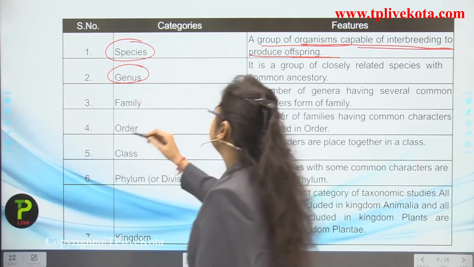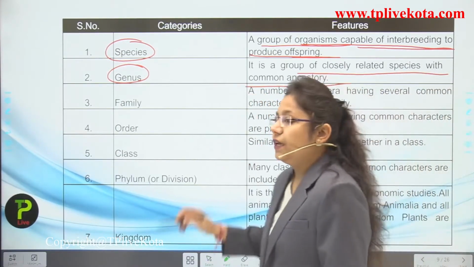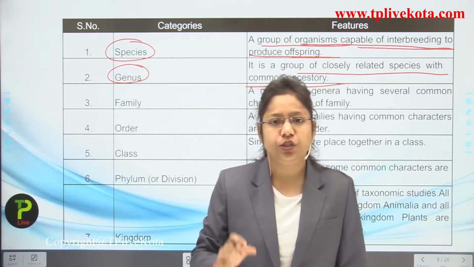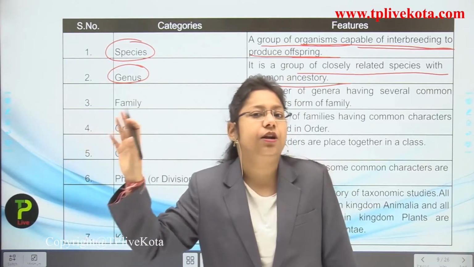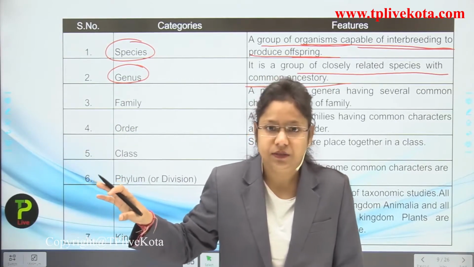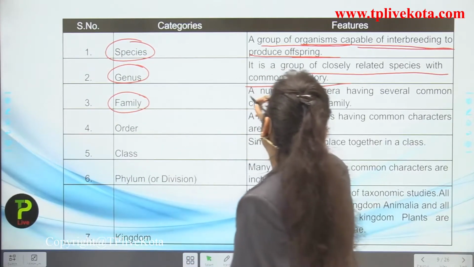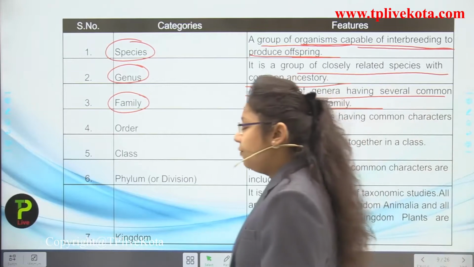Now we are going to talk about genus. What is genus? It is a group of closely related species with common ancestry. Genus is a word used for relating that organism to the ancestral organisms which were existing on the earth. Now next, family.